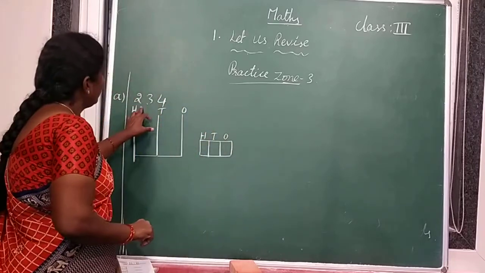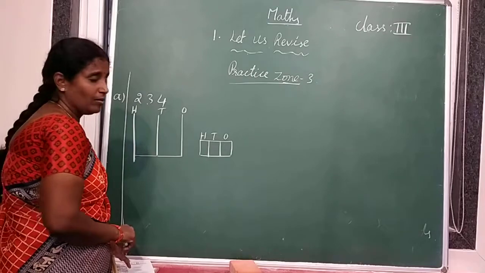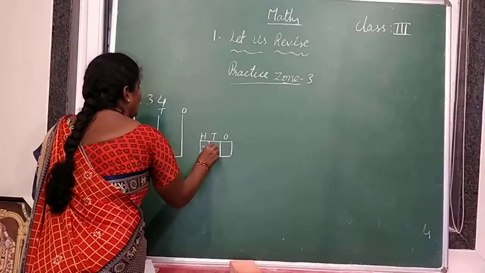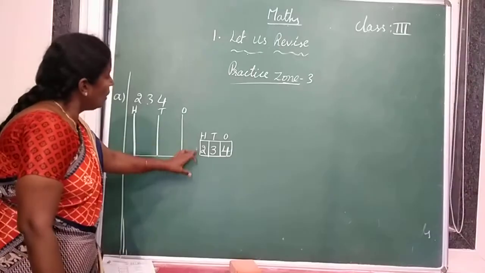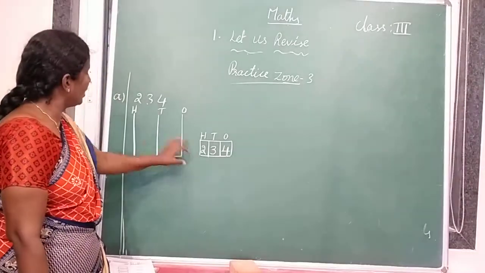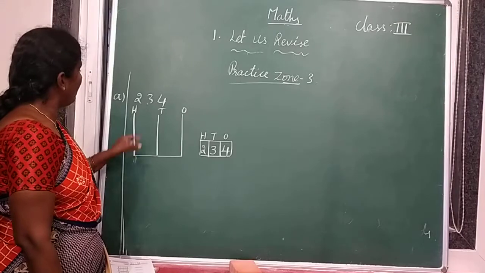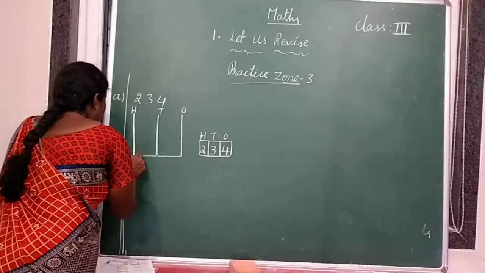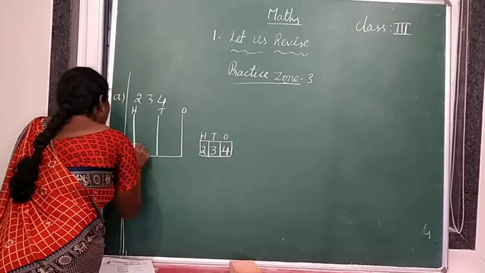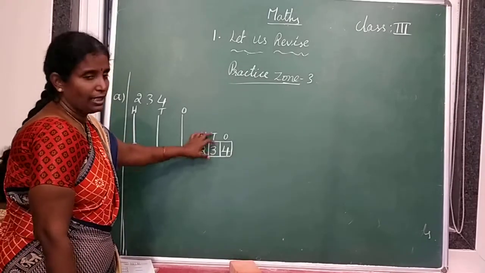So in 234, how many hundreds are there? 2. Tens 3 and ones 4. So 2 hundreds are there.